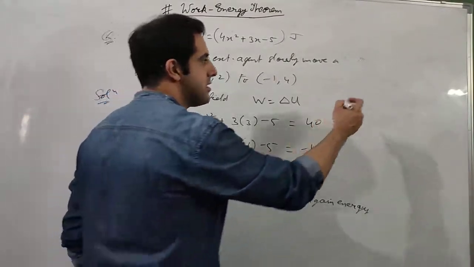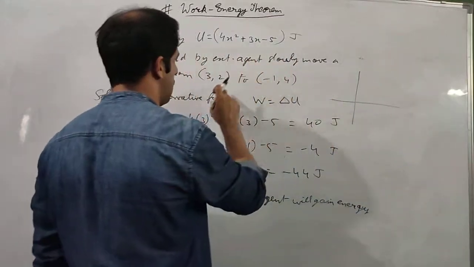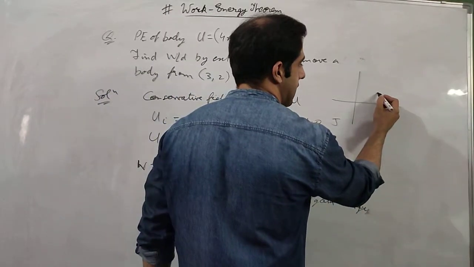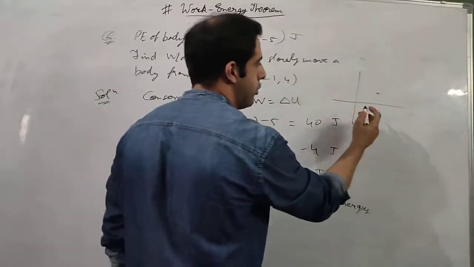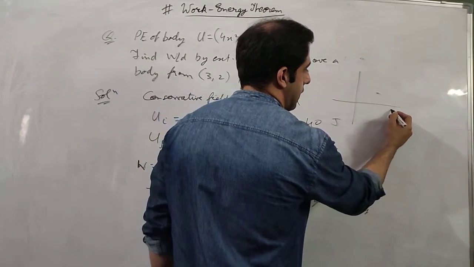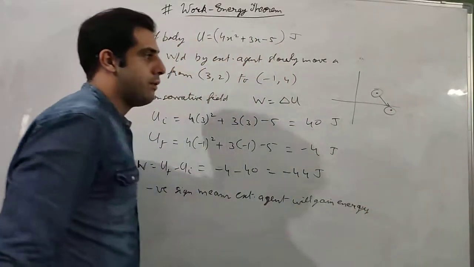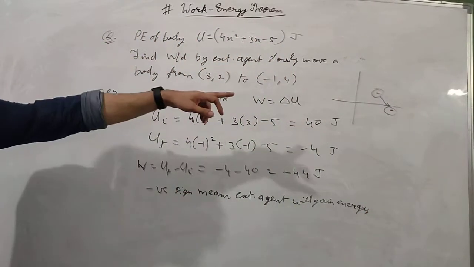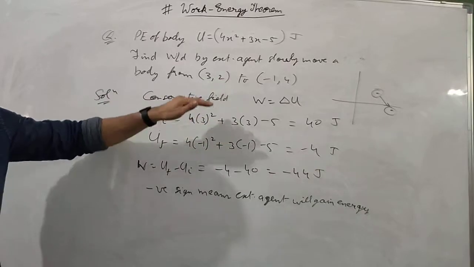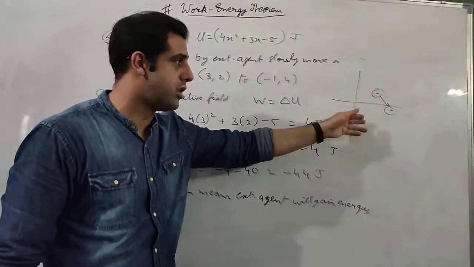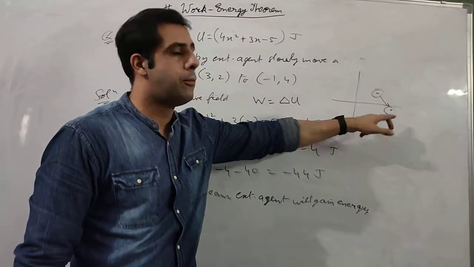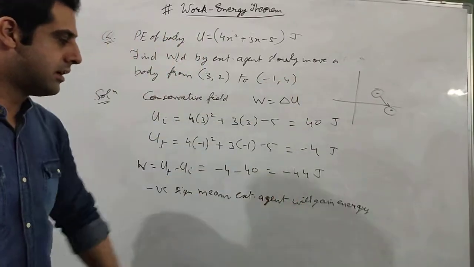And you can understand this by plotting these coordinates. If you plot 3, 2, it will be somewhere here. If you plot -1, 4, then it will be somewhere here. So the body is coming from this point to this point. So if you think about this, the potential energy is actually decreasing. So even though the external agent is doing work, it is decreasing the potential energy of the system, and hence the minus sign.